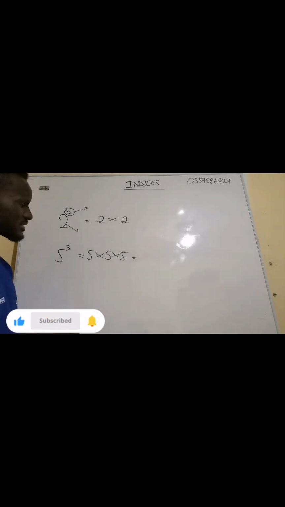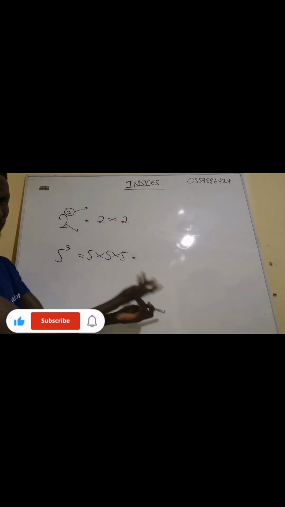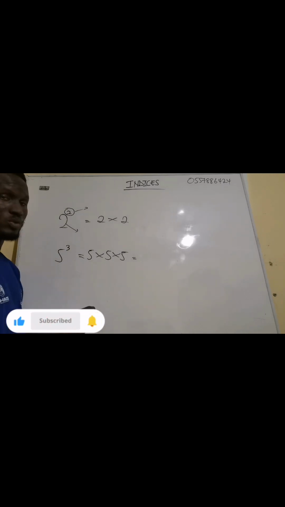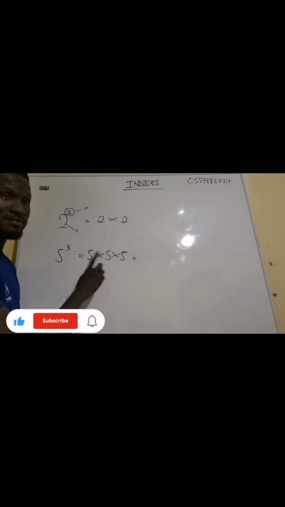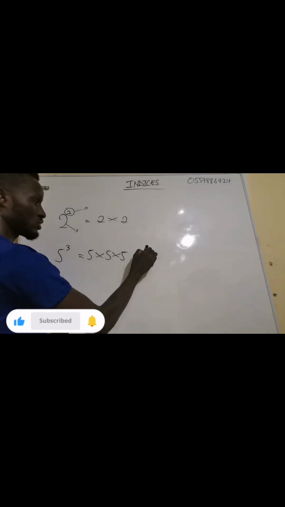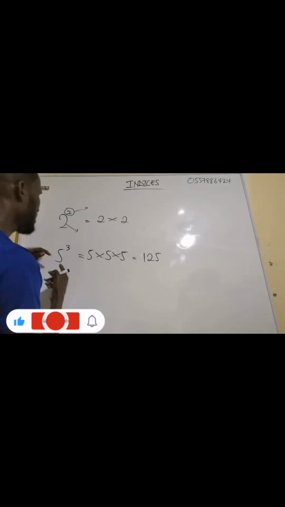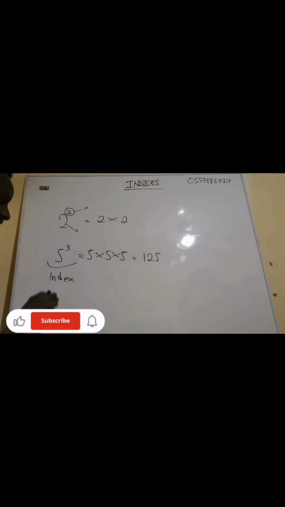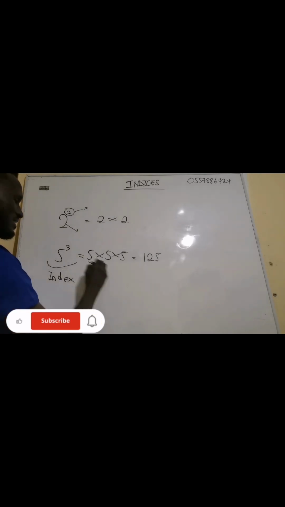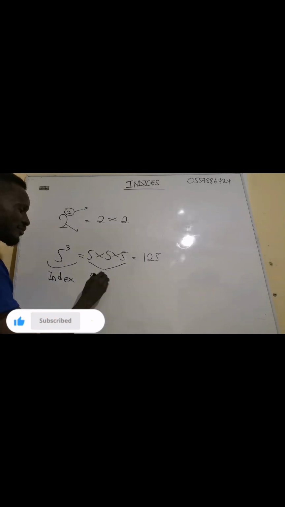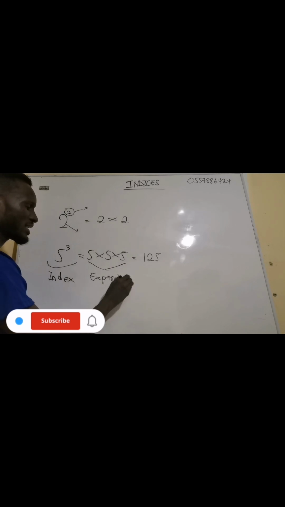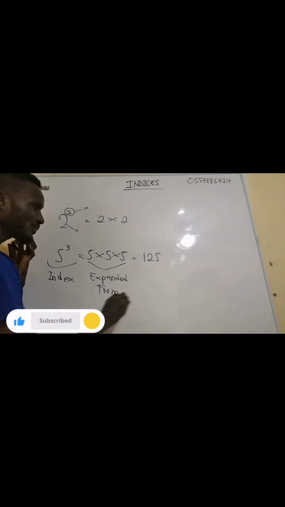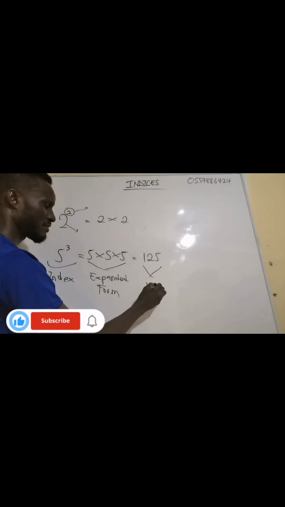Let me multiply this one. 5 times 5 is 25. Now 25 times 5 will give us 125. This one is the index form, also called the index form or the exponential form. This one is the expanded form. And then this 125 is the value.